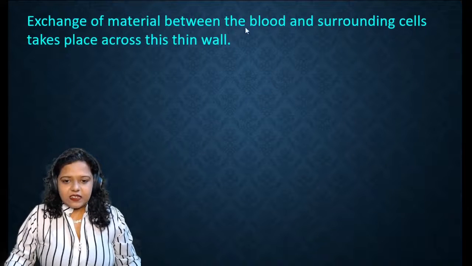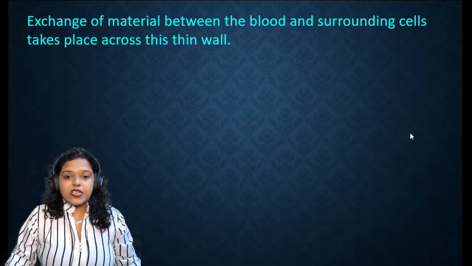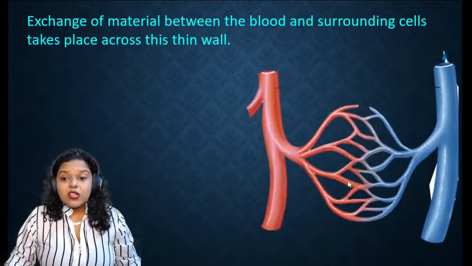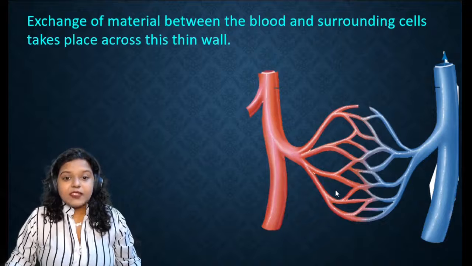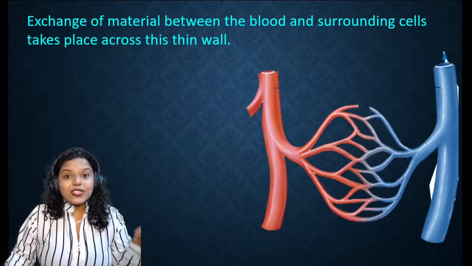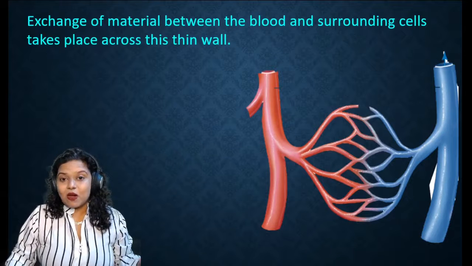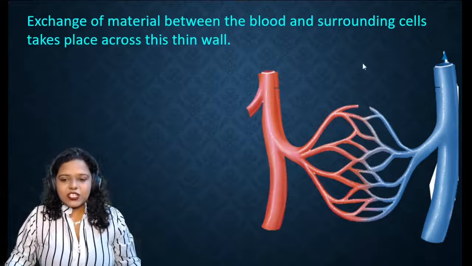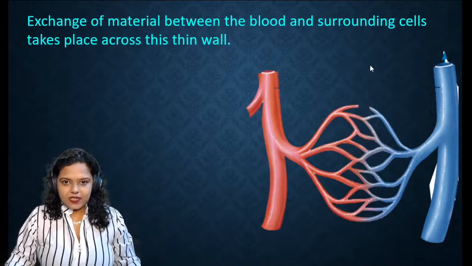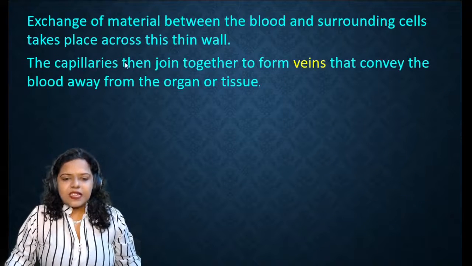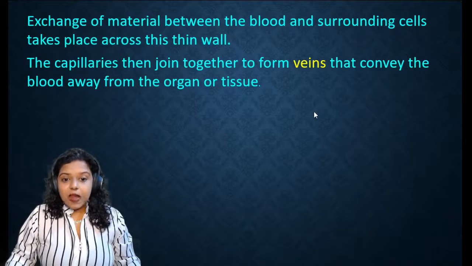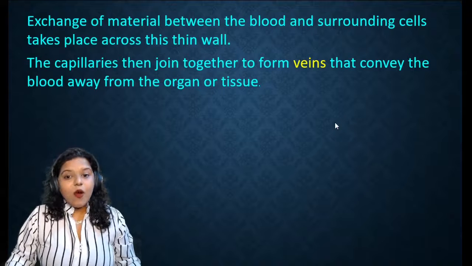Exchange of material between the blood and surrounding cells takes place across this thin wall. So because of this thin wall, the exchange of material, what material? The nutrients, the food what you ate, the carbon dioxide, the oxygen, the exchange will take place because of these fine capillaries. The capillaries then join together to form veins that convey the blood away from the organ or tissue.